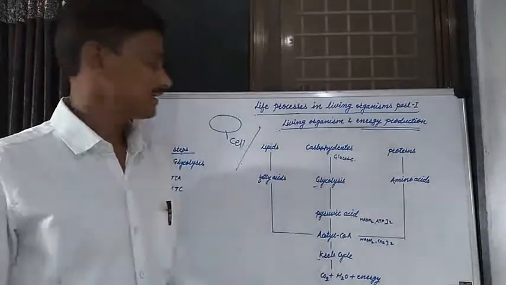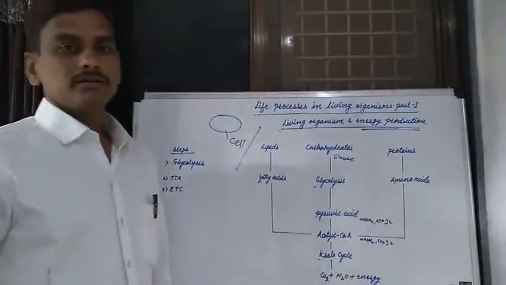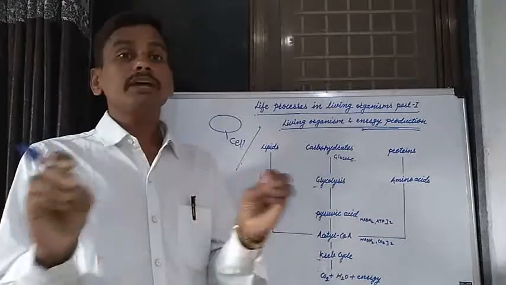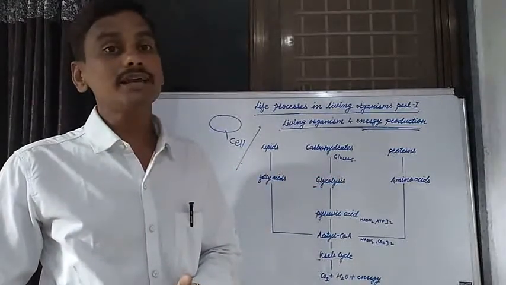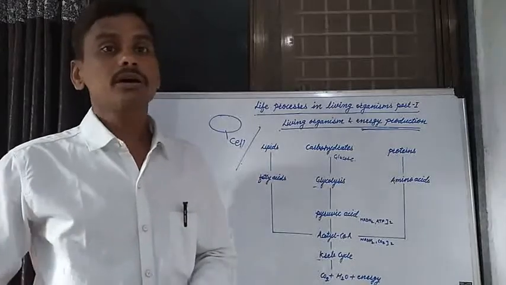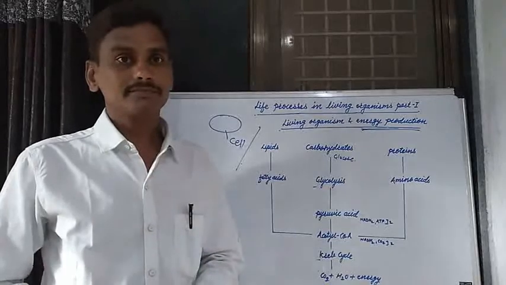Then how is this energy produced in a human being? We know that there are two steps in the production of that energy. The first step is known as external respiration, and the second step is known as internal respiration.